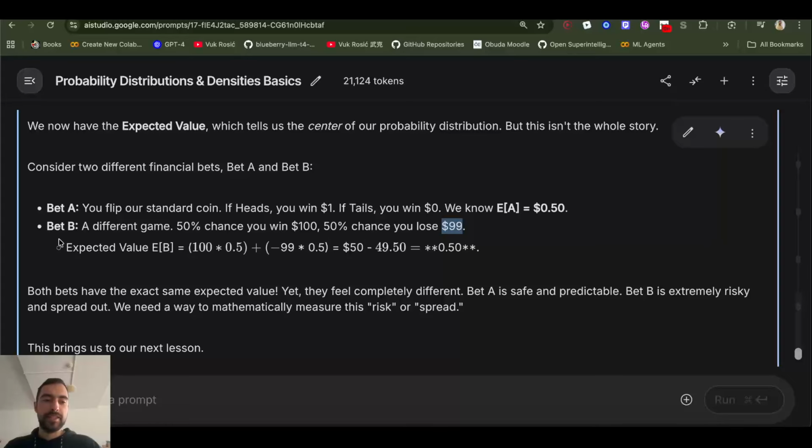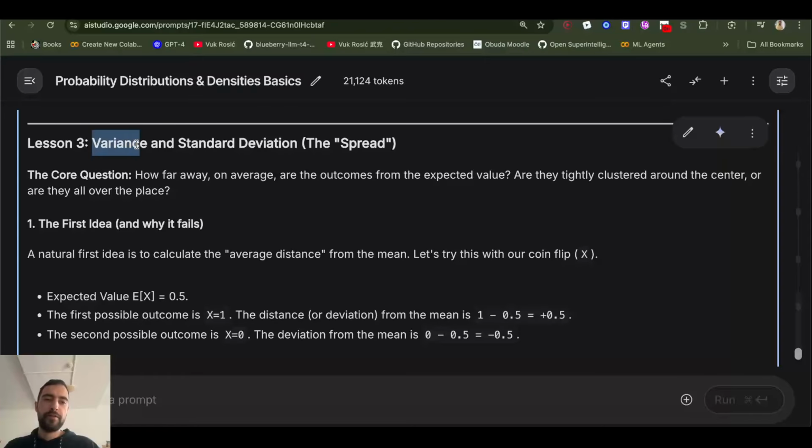But this second bet feels a lot scarier. This is very safe, you don't lose anything or you win $1, but this is very scary. What if I lose a few times in a row, then I don't have any more money to bet? So how can we define this risk factor or spread of this second bet? We can also put that into our math. We will use variance and standard deviation to calculate the spread.